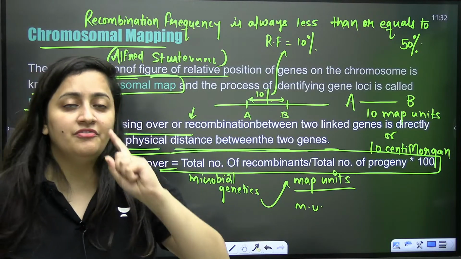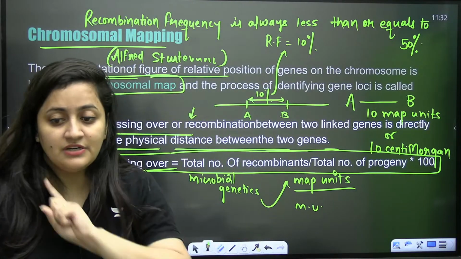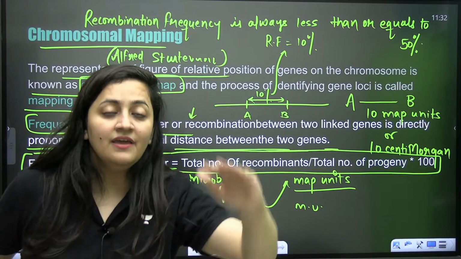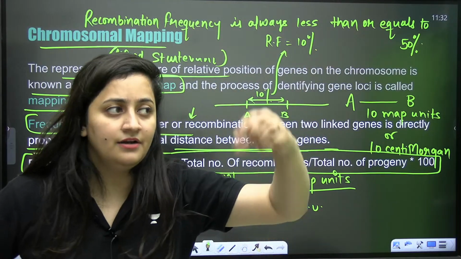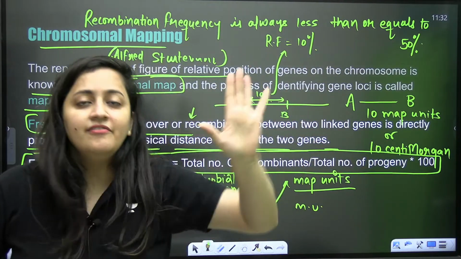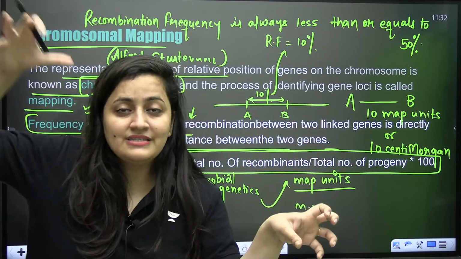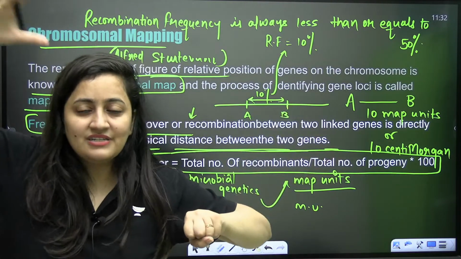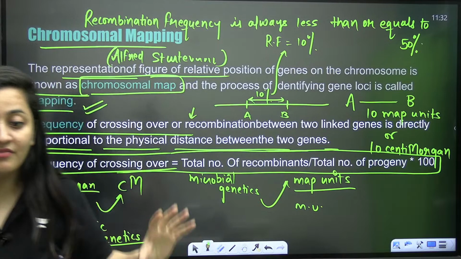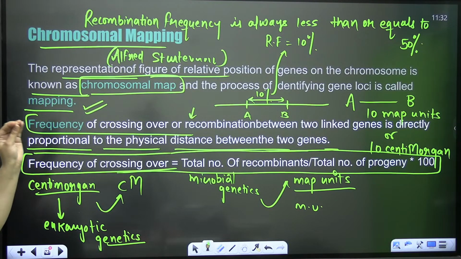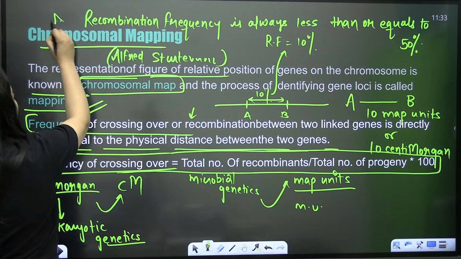It can be 50%, it can be less than 50%, but it will never be more than 50%. Like in a progeny, you can never say that recombinants are 600 and 400 are parental types. It can be 500, 500. It can be 400 recombinants, 600 parental type; 300 recombinants, 700 parental type. But recombination frequency can never be more than 50%. So that is important.